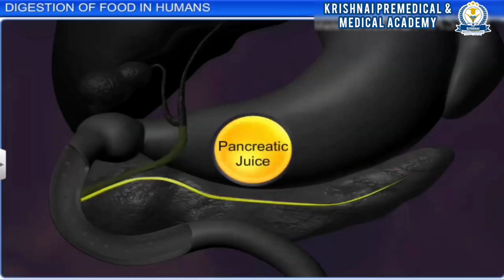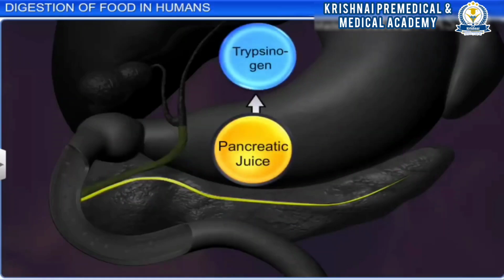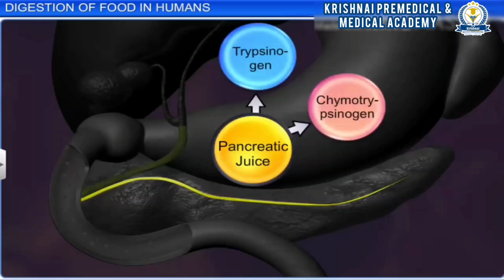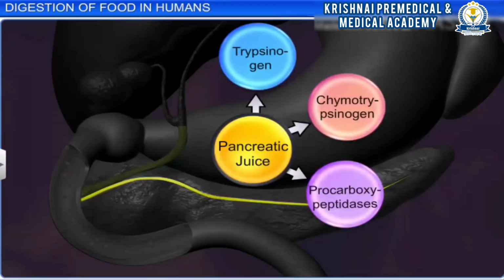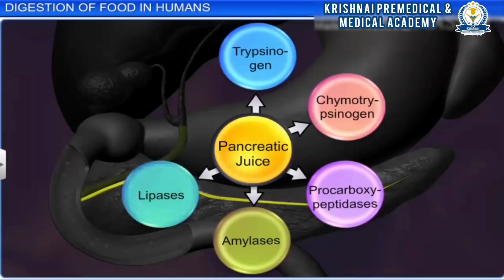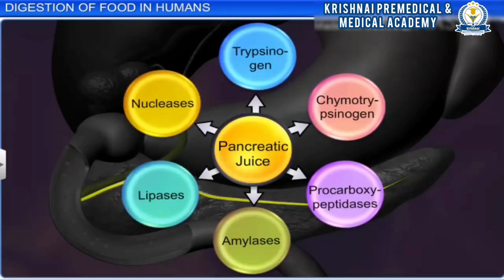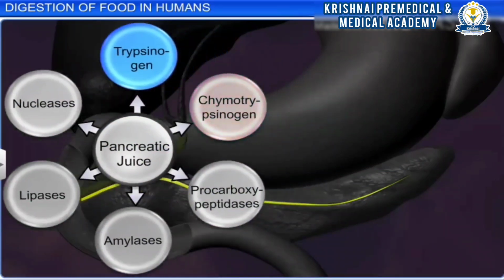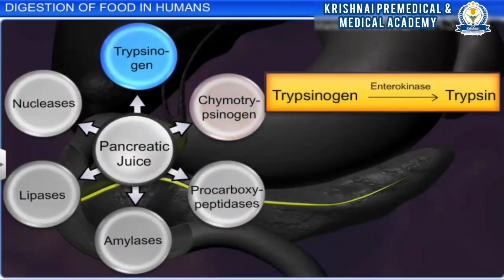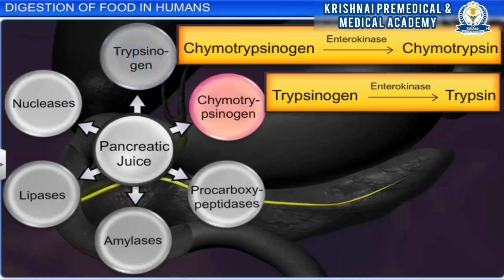On the other hand, pancreatic juice consists of inactive enzymes such as trypsinogen, chymotrypsinogen, procarboxypeptidase, amylase, lipase, and nucleases. These inactive enzymes are activated by trypsin and chymotrypsin, which are produced when enterokinase, an enzyme secreted by the intestinal mucosa, acts on inactive trypsinogen to form active trypsin and also converts inactive chymotrypsinogen into active chymotrypsin.